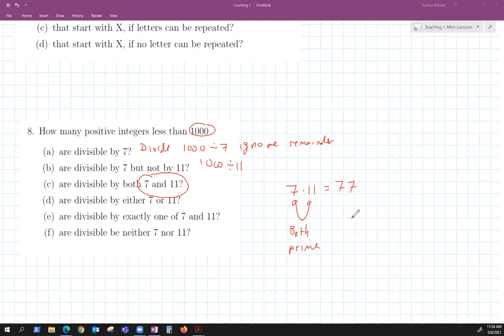So to count how many are divisible by 7 and 11, you would do 1,000 divided by their product, which is 77. This only works because 7 and 11 don't have any factors in common. So this example is going to take some work unpacking what all the questions are asking.